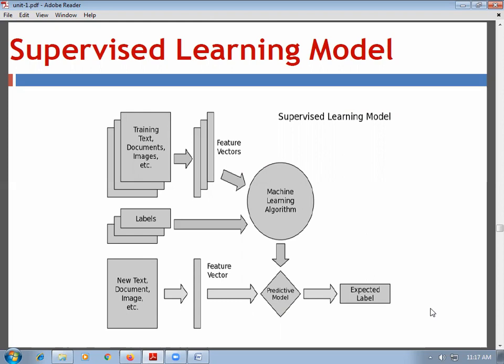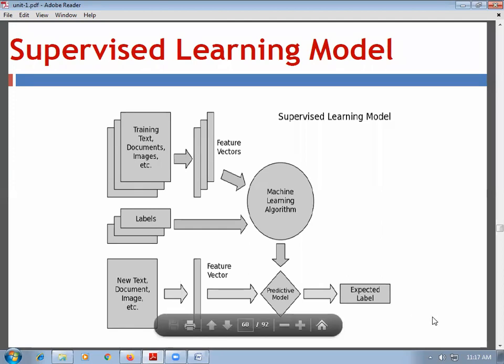And when new test data comes to the machine learning algorithm, feature vectors are selected, and along with the machine learning algorithm, a predictive model is used and expected labels are provided for the testing data.